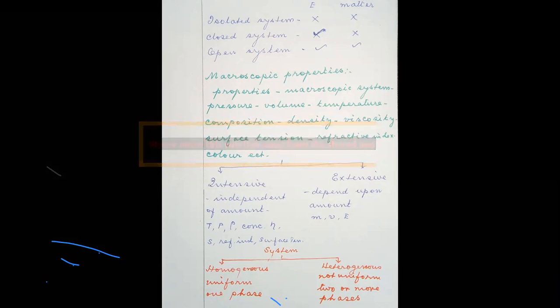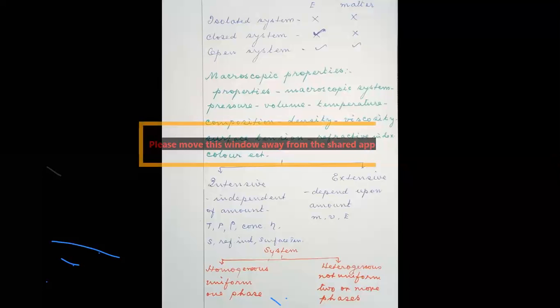Open system means any open tumbler containing water, water can spill off or the temperature can come down. So there is energy and matter exchange between the system and the surrounding. So the system can be of three types: isolated system, closed system, and open system.